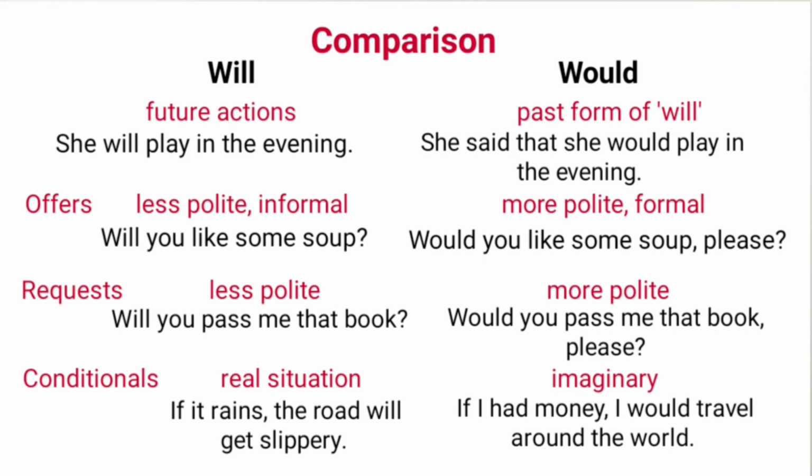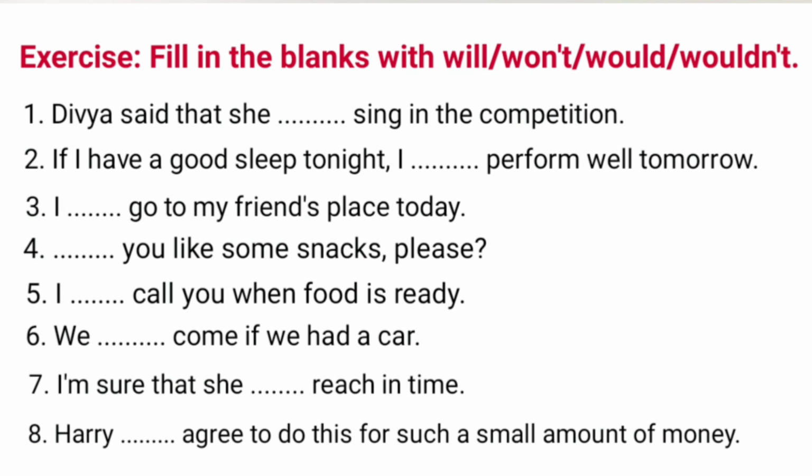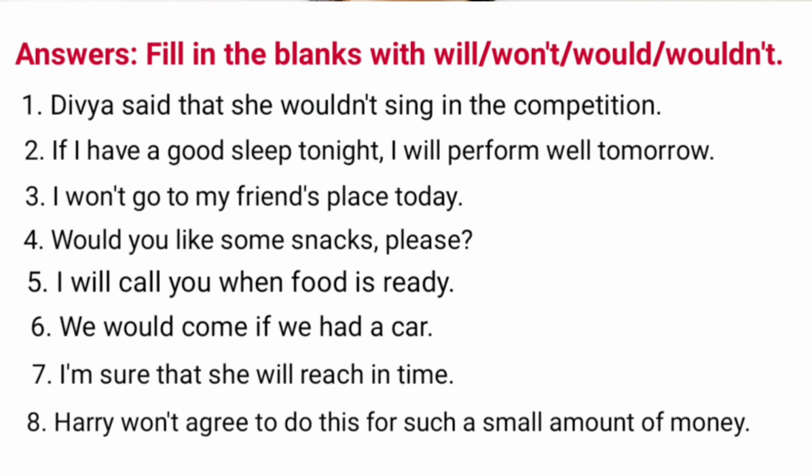For example, if I had money, I would travel around the world. In this practice exercise, you have to fill in the blanks with will, would, or wouldn't. Pause the video and fill in the blanks, then match your answers with the answers given here.